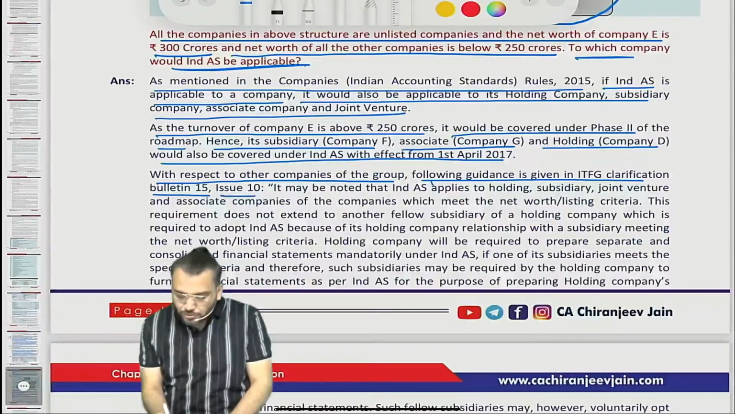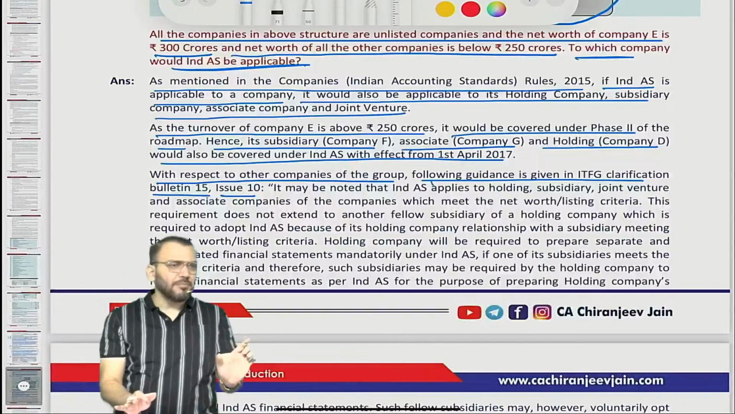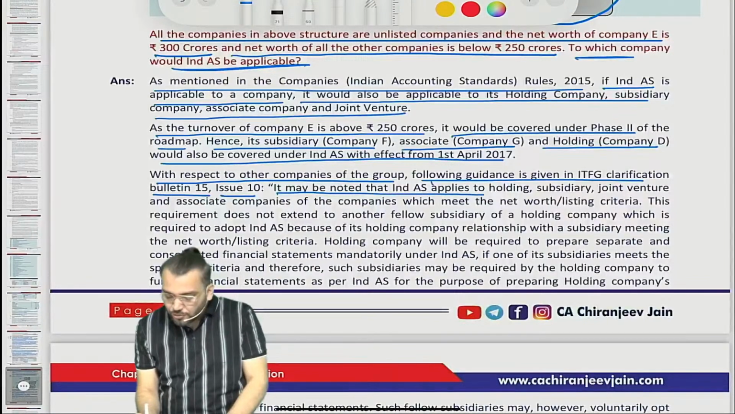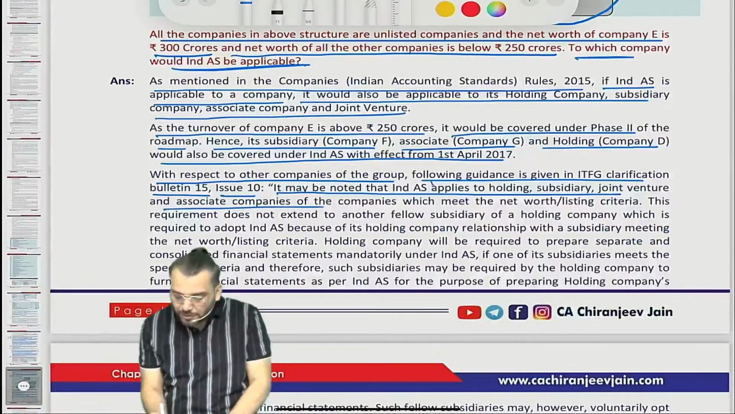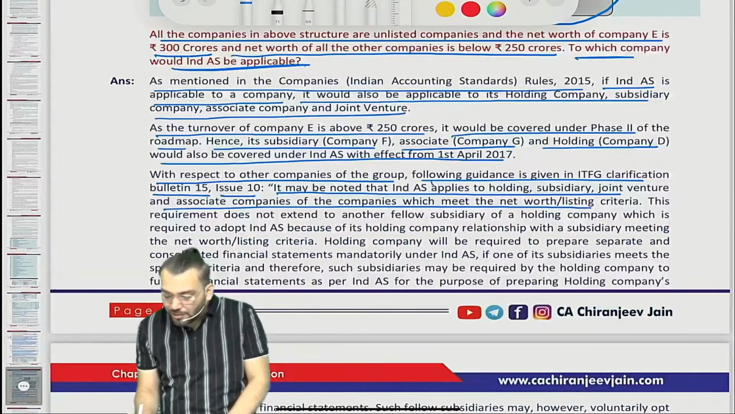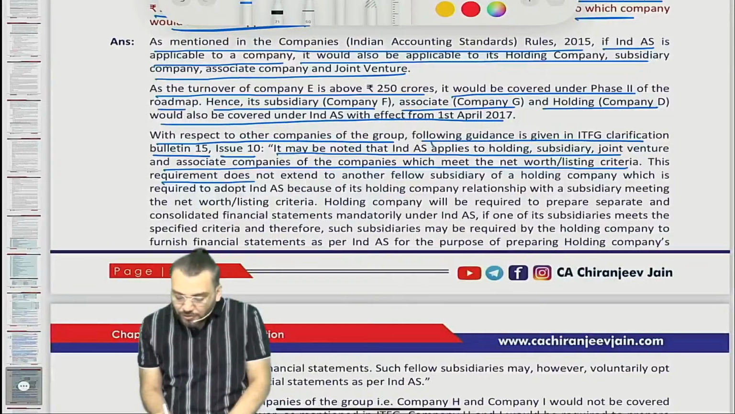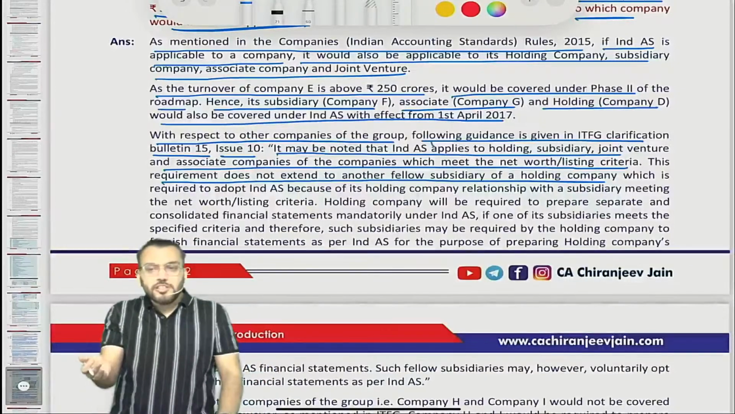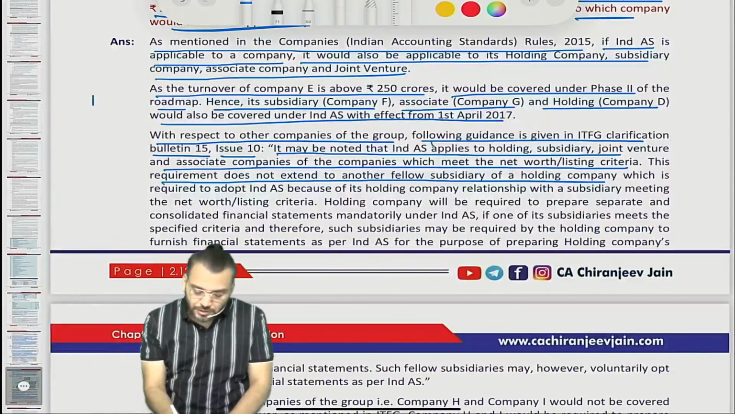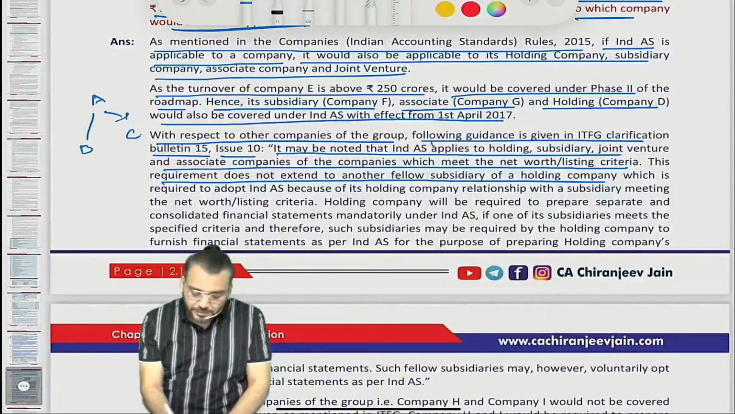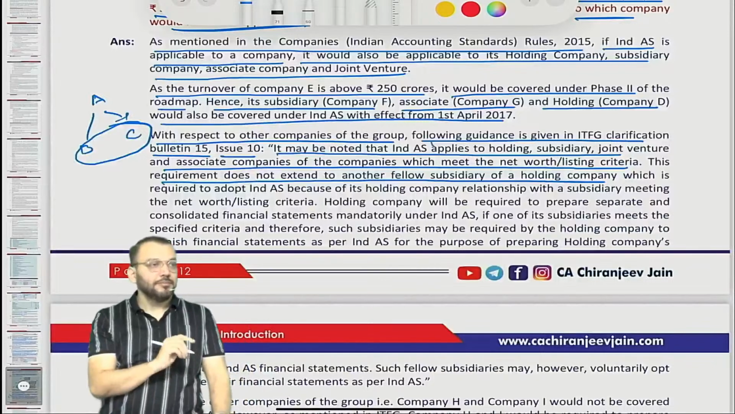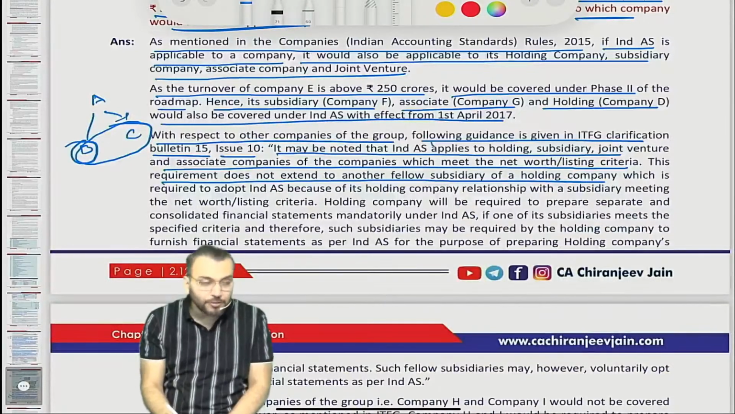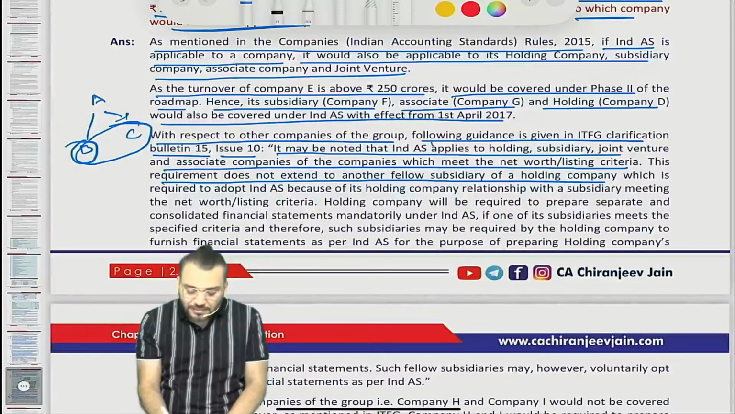You are not supposed to memorize this number, because it's not possible to memorize. It may be noted that Ind AS applies to the holding, subsidiary, joint venture, and associate company of the company which meets the net worth or listing criteria. This requirement does not extend to another fellow subsidiary of a holding company. Fellow subsidiary means any subsidiaries who have a common parent company. Suppose A, B, and C: B and C have a common parent company, so B and C become fellow subsidiaries. So if Ind AS is applicable to B, is Ind AS applicable to C? No.